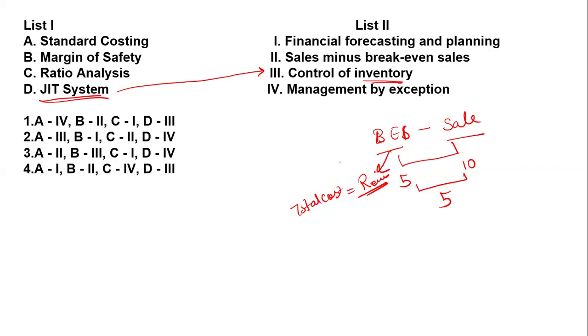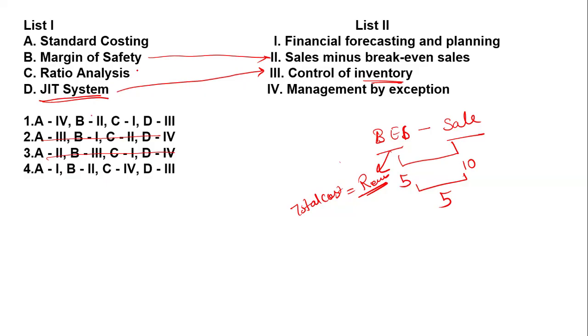So the margin of safety means, apart from the break even point, how much you safely save for your growth, because you have to manage the margin; if you are not managing it, you will not be able to stand in the market. So the margin of safety is sale minus break even sale. Here B is having the 2, and D is having the 3. There are two options, so this option is going to be cancelled, and this option is also going to be cancelled.